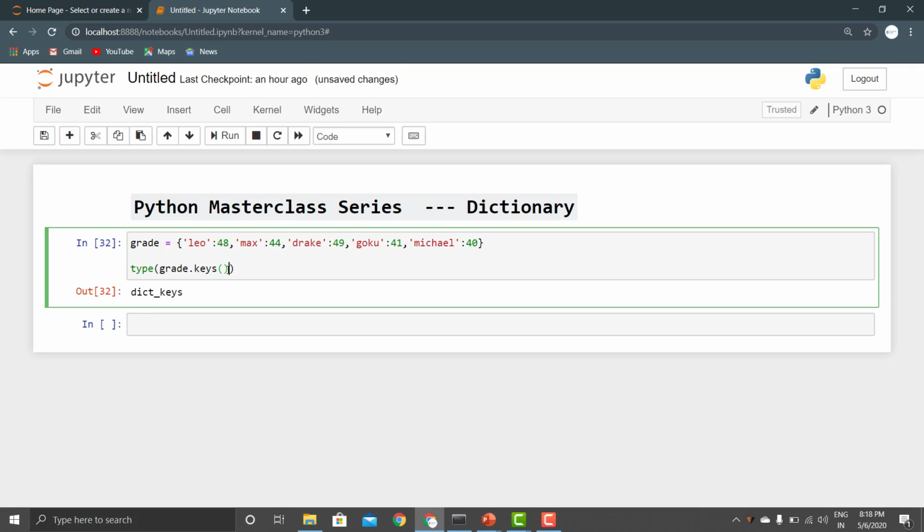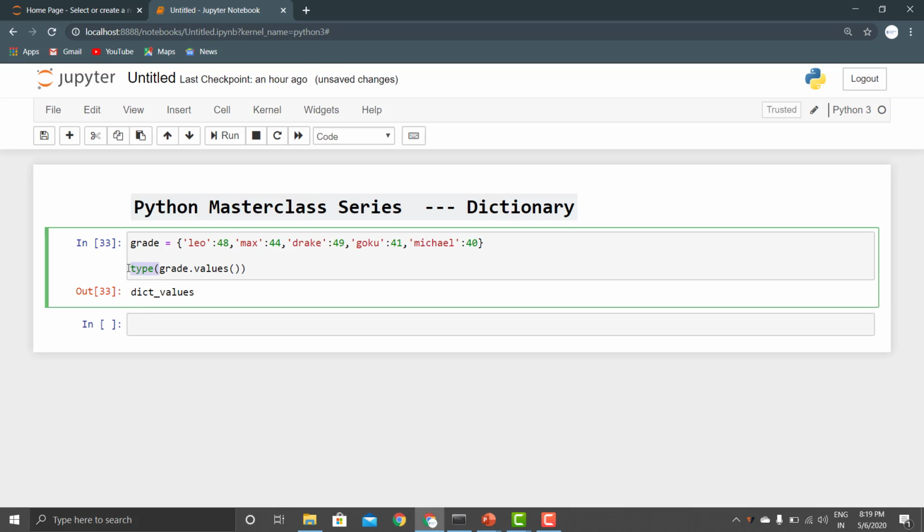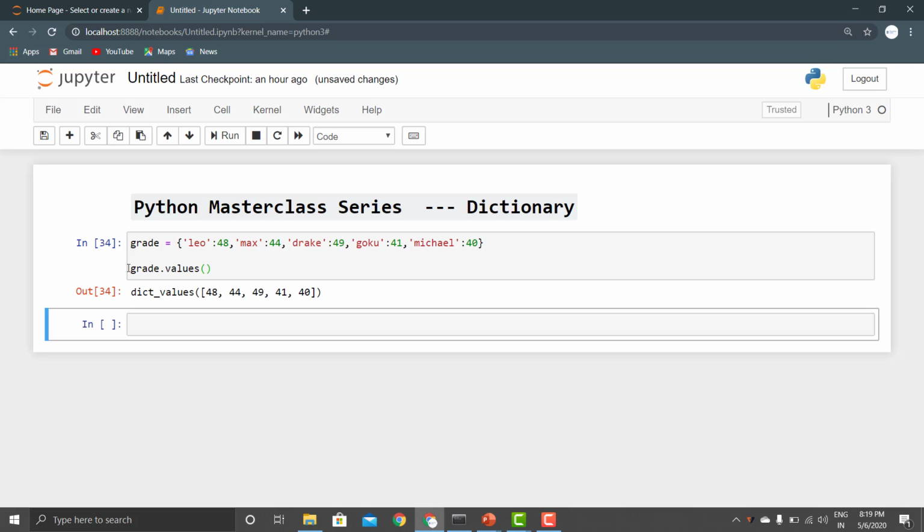And next thing, if we want only the values, we can use grade.values, right? So let us just also see the values. See, we get all the values.